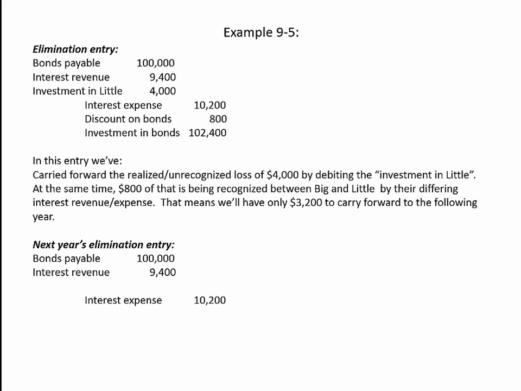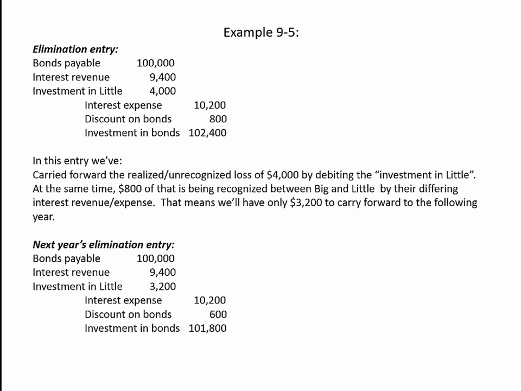Let's skip over the carry forward of the realized but unrecognized loss for a moment and jump down to interest expense. That too will be the same as last year because, again, straight line amortization. The discount on bonds is now down to $600. Last year was $800. It's being amortized at the rate of $200 per year, so it's down to $600. Likewise, the investment in bonds is down to $101,800. Again, last year was $102,400. Amortized $600. It's down to $101,800.